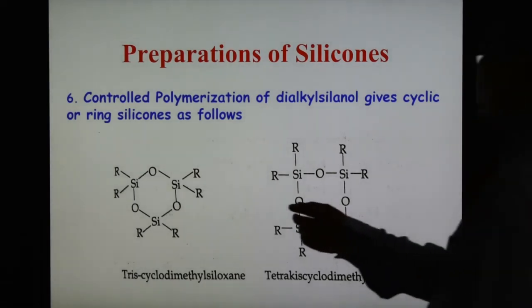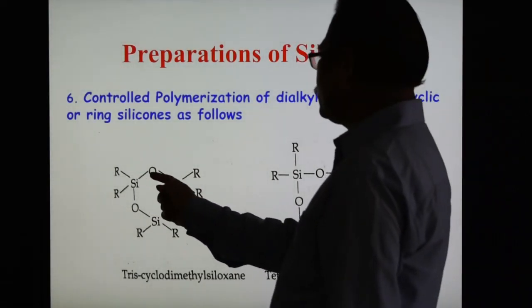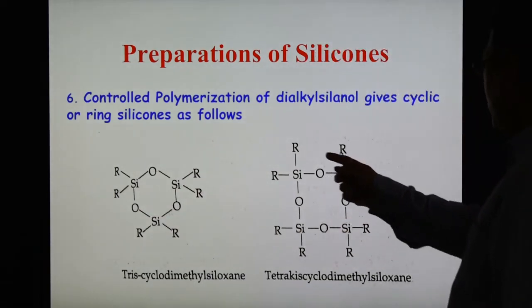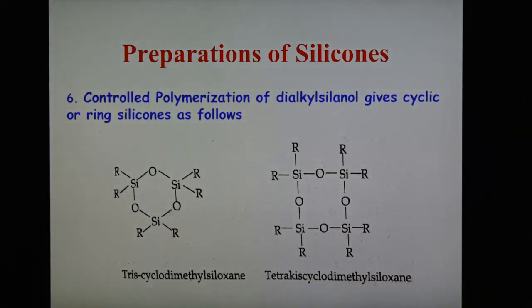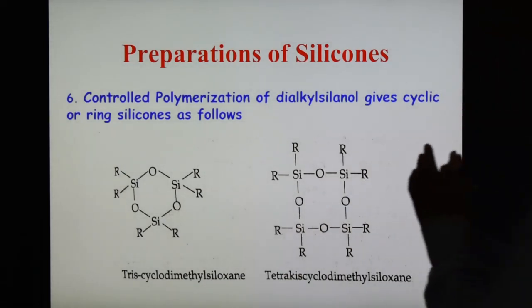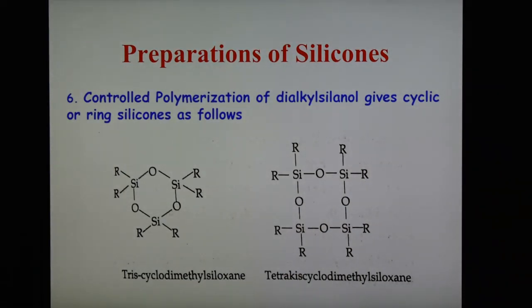This type of ring structure is formed in which silicon and oxygen are present in place of carbon. And here also is the tetramethylcyclo silicone, and this is the tris cyclodimethyl silicone. So silicones form linear, branched, and also cyclic or cross-linked structures. These are some methods of preparation of these silicones.